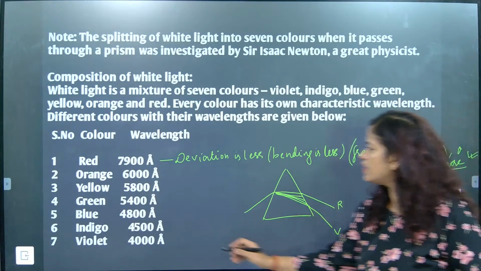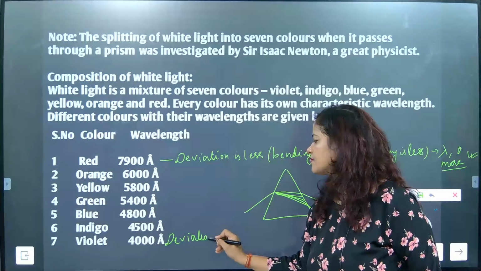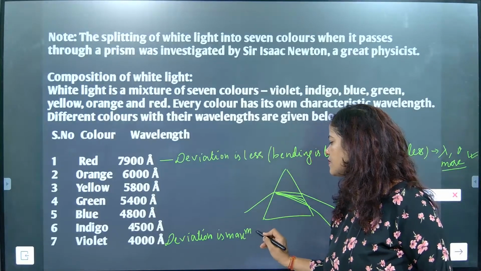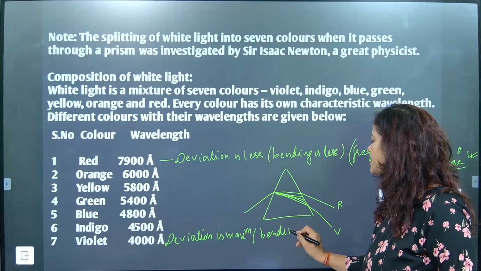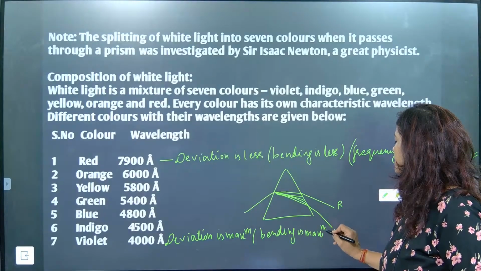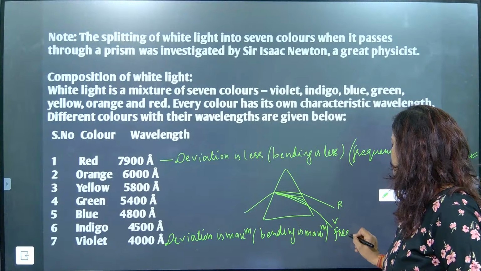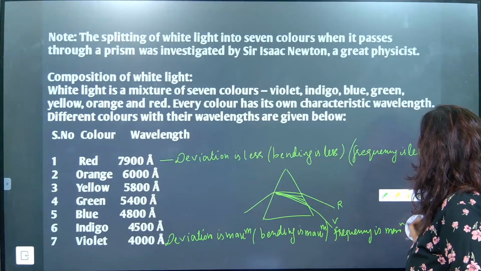Understood? So note down here, deviation is maximum, so bending is maximum.